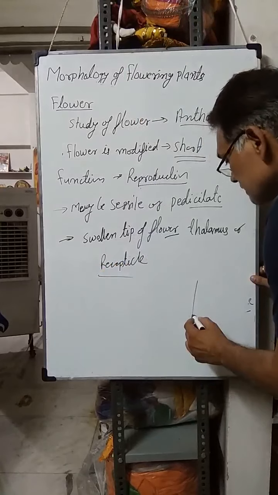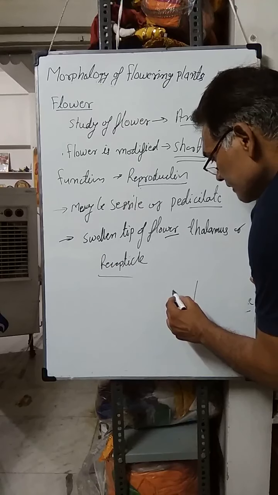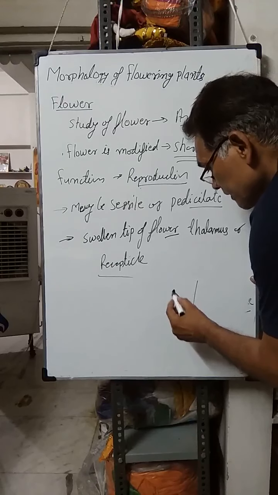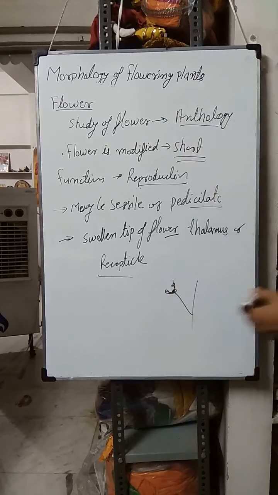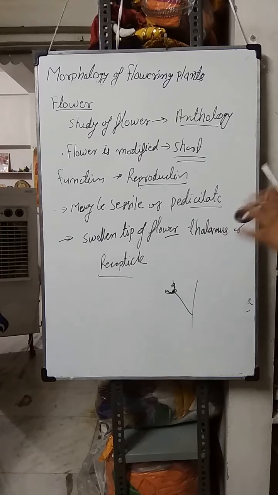Suppose this is flower, and here that broad swollen portion where all the different parts of the flower are arranged, that swollen portion is known as thalamus. Means thalamus bears all the different parts of the flower.